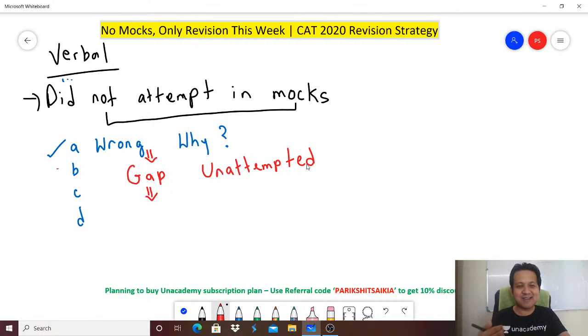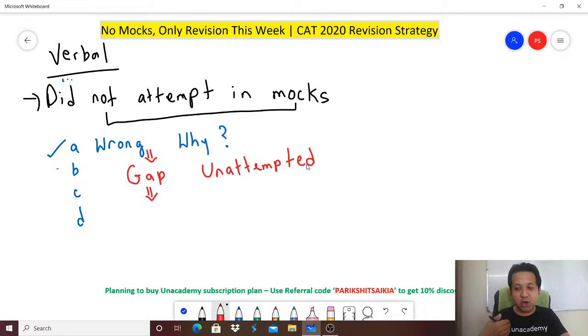You could not get it correct in the last 6 months or the last 5 months. You have actually worked on it. You have actually revisited your notes, but still you don't get it correct. Fine, there is no point in revising it once again. Or fine, I would say rather, you don't attempt such questions again.